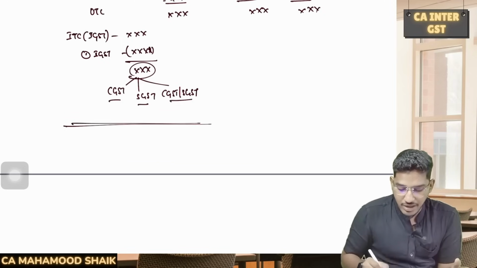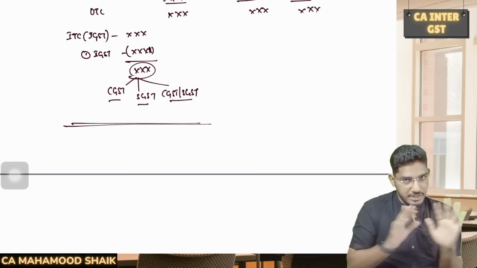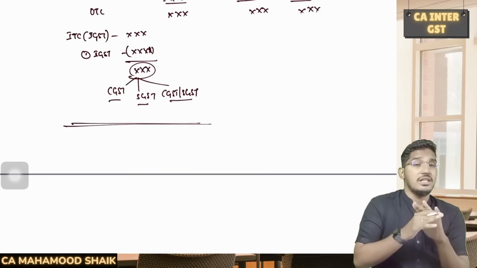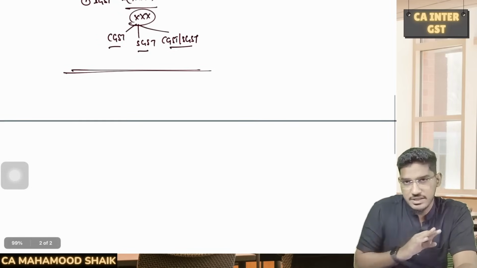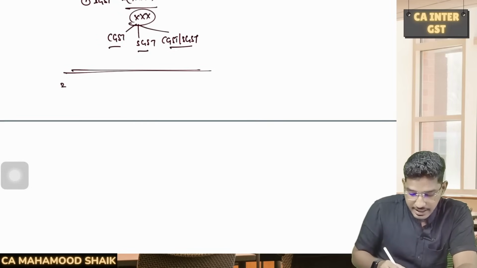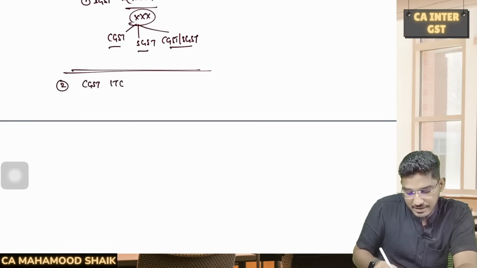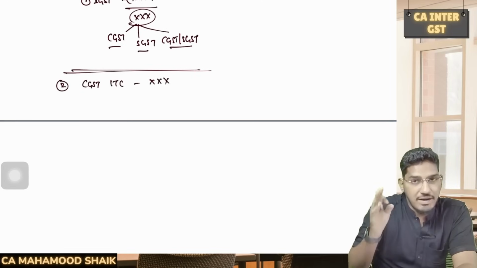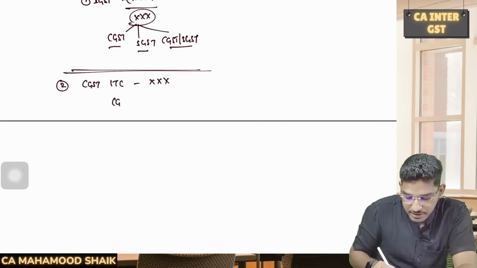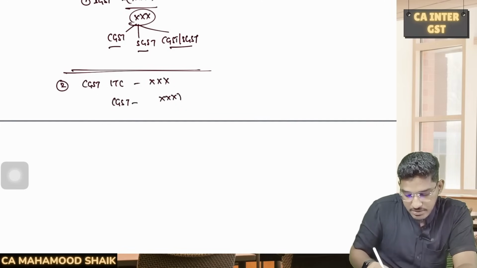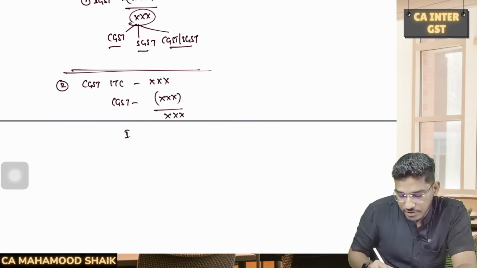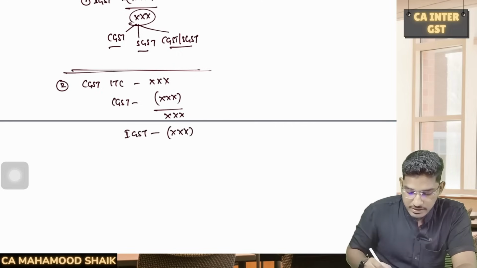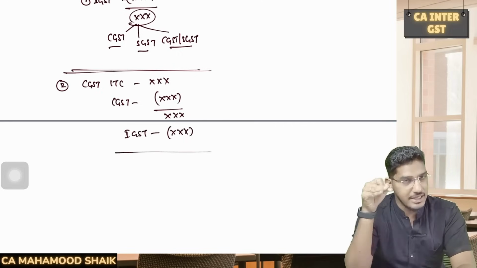So whatever it is, first try to exhaust the IGST balance completely. Once the IGST balance has been completely exhausted, then the second one, you need to come to CGST input tax credit. So whatever input tax credit that you have under CGST heading, that must be first used for CGST. After that, if any excess balance is left out, you have to use it for IGST. So whatever it is, try to use the CGST input tax credit in this manner.